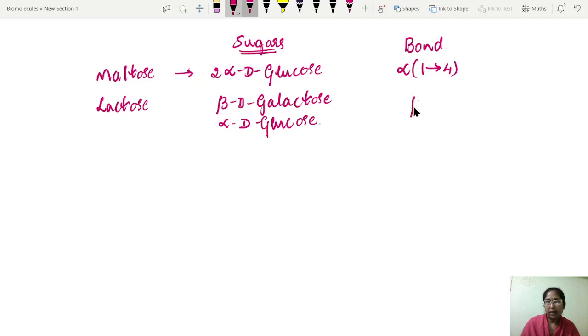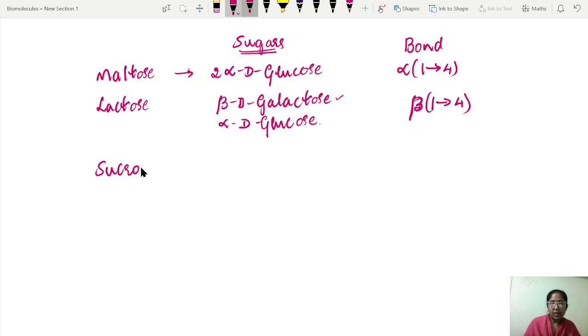The bond here is beta 1,4 linkage between the galactose and glucose. So students, just consider that whatever the first sugar I have written, the bond 1 corresponds to this first sugar.